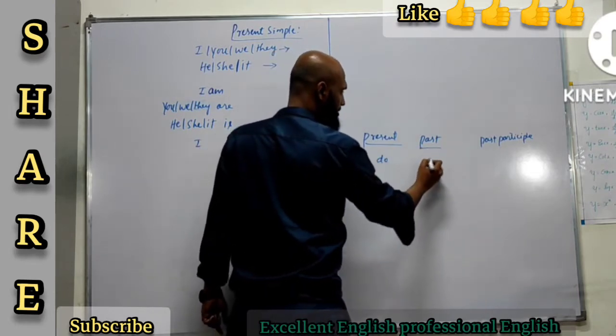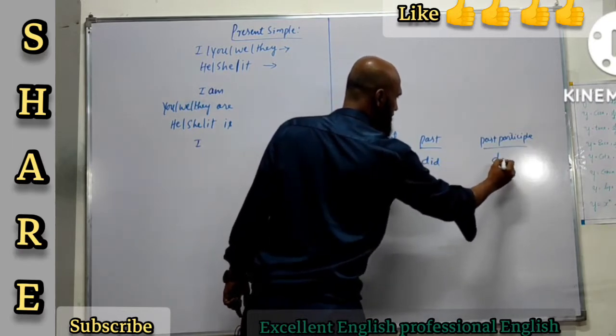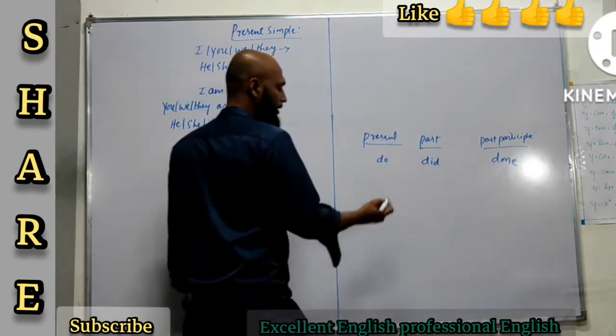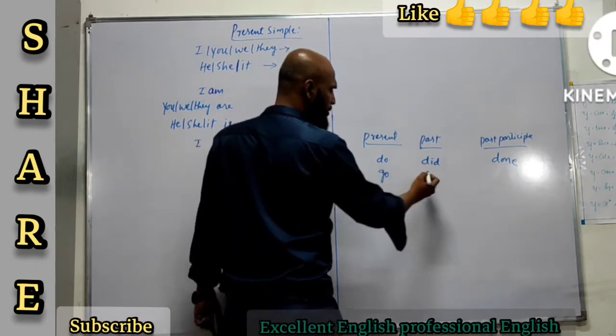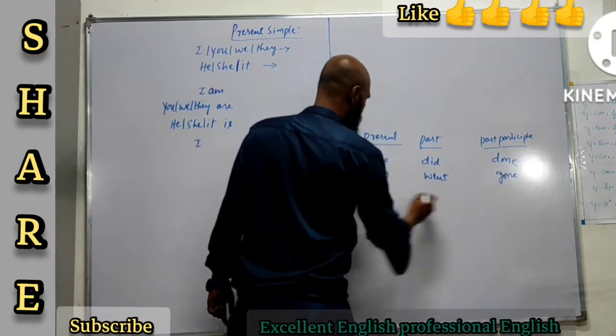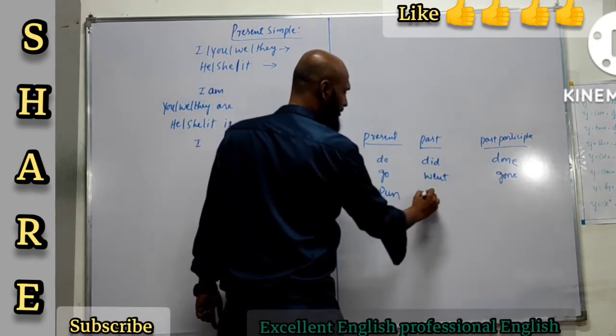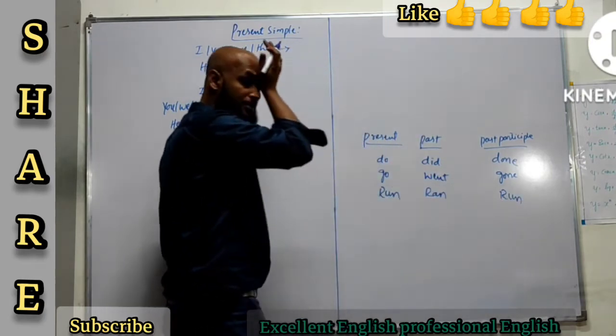And then for past, it is did. And for past participle, done. Alright? And not only this, you can use other verbs as well. Go, went, gone. Run, ran, run. Alright? These are the verbs.